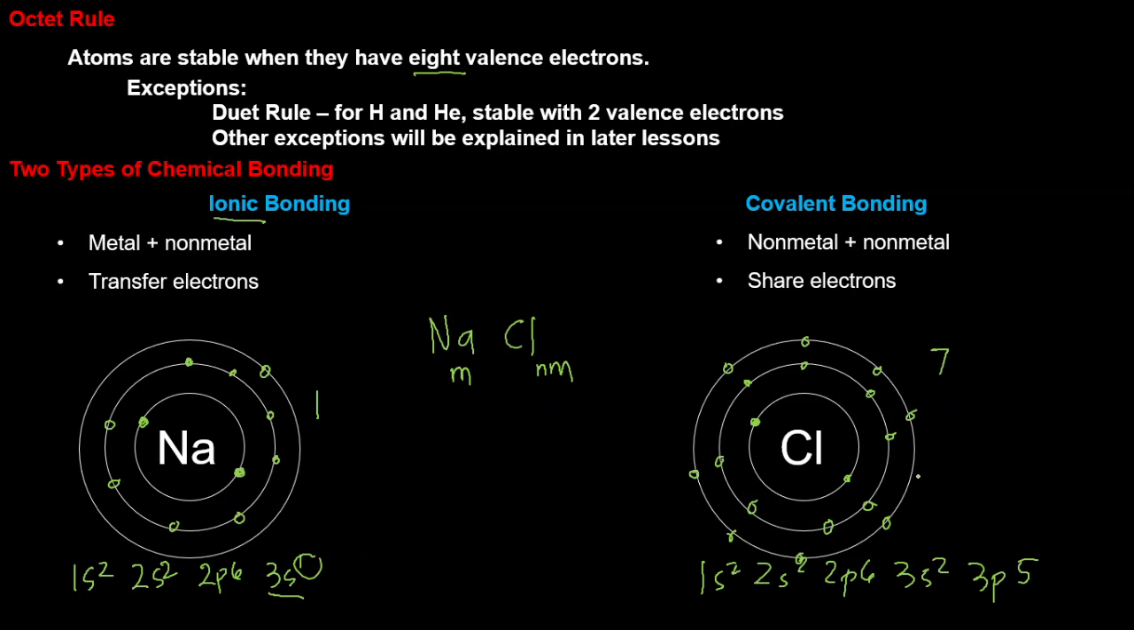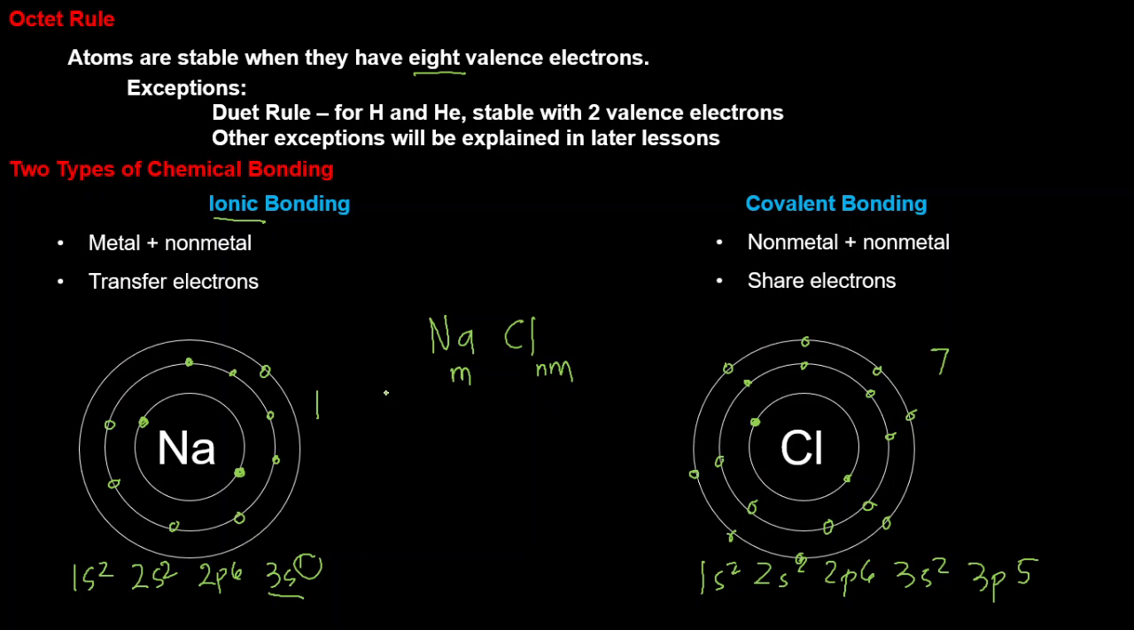So both of these atoms are not stable, or not happy, because they don't have 8 valence electrons. But they want to be happy, to have 8 valence electrons. So how can they do that? Chlorine already has 7 valence electrons. It needs one more electron. And in this case, it seems like sodium has one extra electron, because if it loses this electron here, then the second energy level has 8 valence electrons.